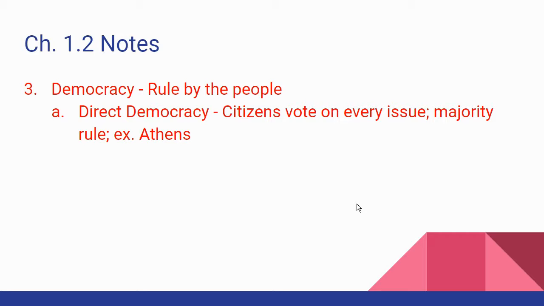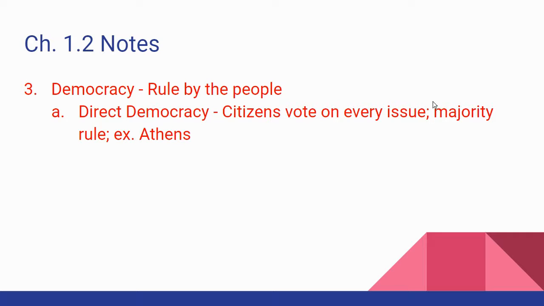And it was tiny back then compared to what it is now. Can you imagine trying to vote on every issue, every citizen trying to vote on every issue? We can't even really get people to turn out to vote for elections once every 2 or 4 years, hardly. So direct democracy would be a big challenge. Plus, there are lots of other issues that we don't really have time to talk about today. But direct democracy is not something we have.